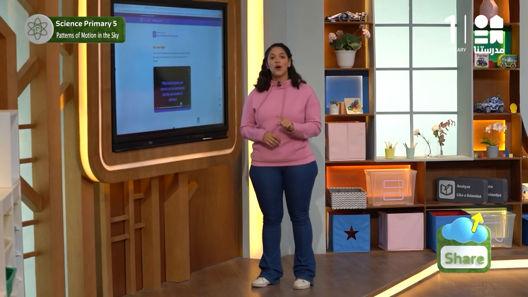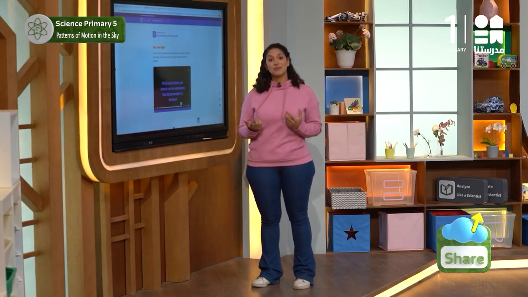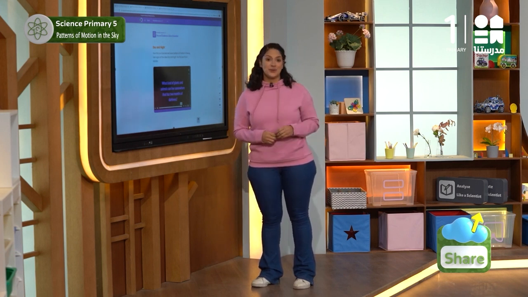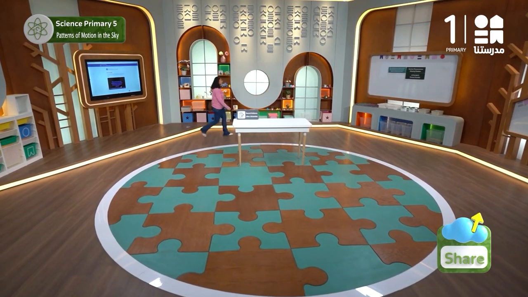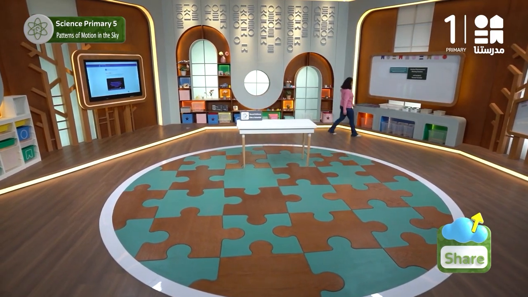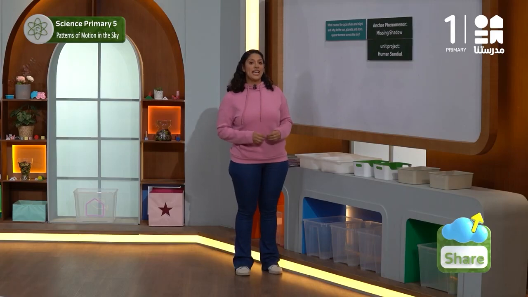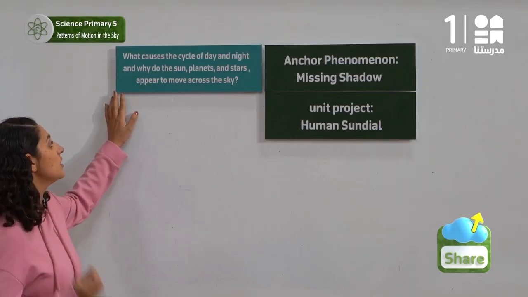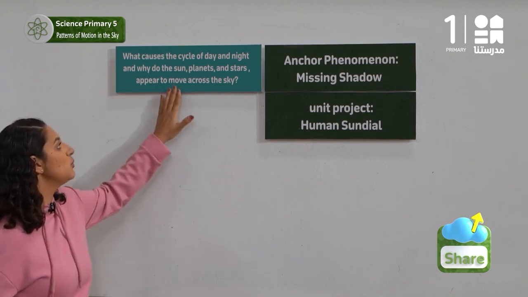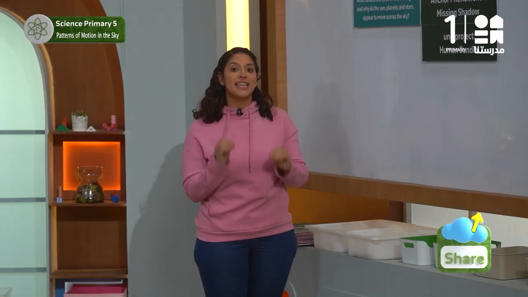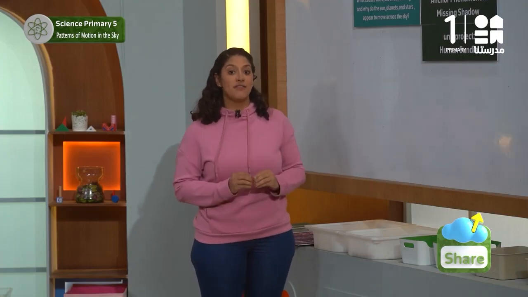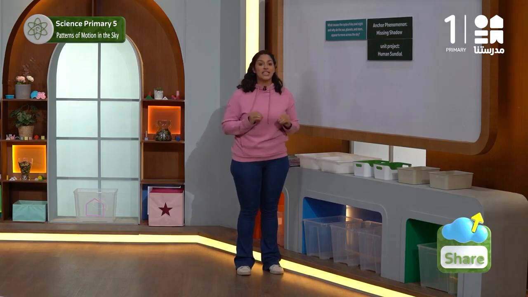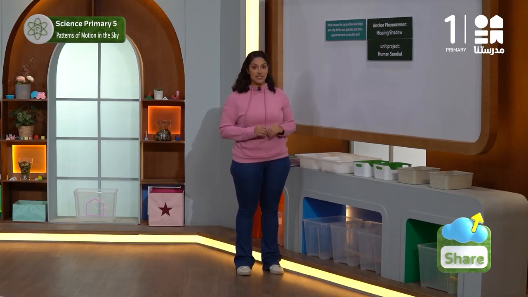Now, I'm sure you are ready to construct a scientific explanation for the can you explain question. Let's move to the evidence board to read this question. The question asks, what causes the cycle of day and night? And why do the sun, planets, and stars appear to move across the sky? Take your time to think of all the pieces of evidence and information that we have collected. Then record your explanation in the Claim Evidence Reasoning page.